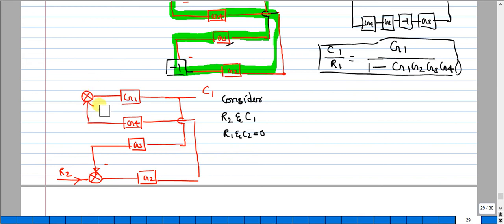And here again the sign is negative, I will replace with an unit block. So that is -1.